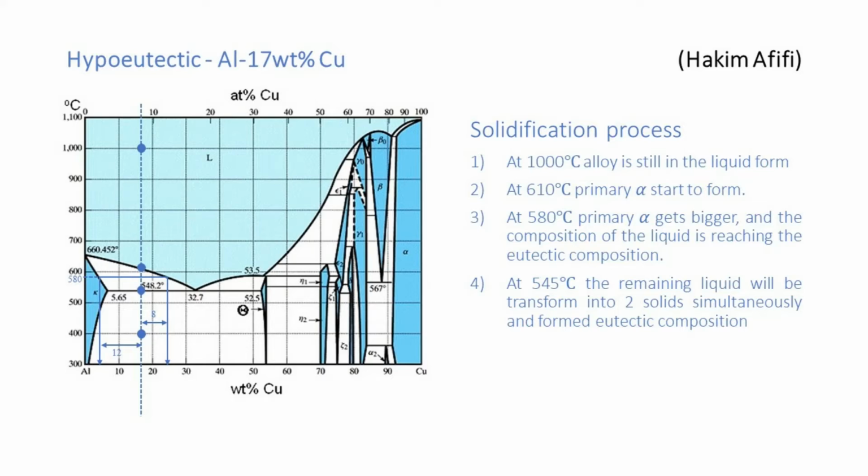At 545 degrees Celsius, the remaining liquid will be transformed into two solids simultaneously and form the eutectic composition. And lastly, the cooling process will end at 400 degrees Celsius, where the alloy remains in the form of alpha and beta.